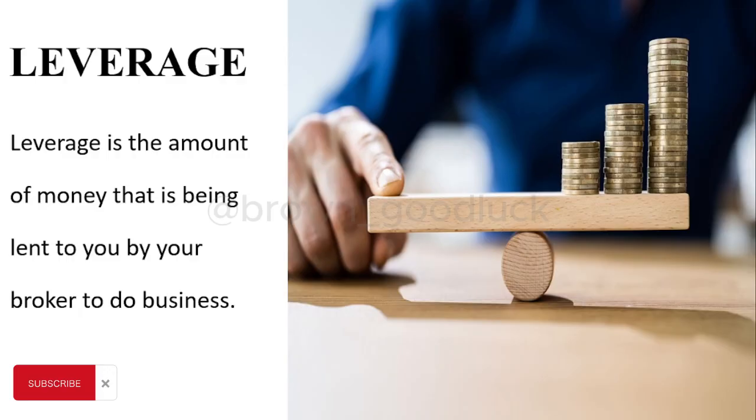It has been programmed. Just understand this, I'm assuming we are all new to this, so just follow step by step. So leverage, like I said, is the amount of money that is being lent to you by your broker to do business, right?